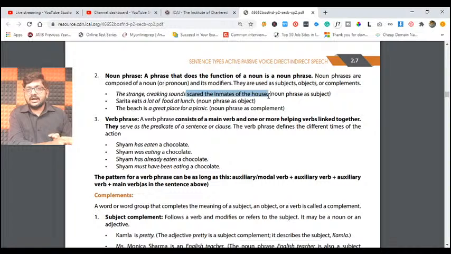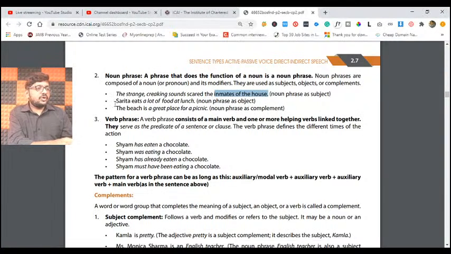But the most important aspect is whom it has scared: the inmates of the house. So the entire phrase works to focus on my noun, which we call a noun phrase.